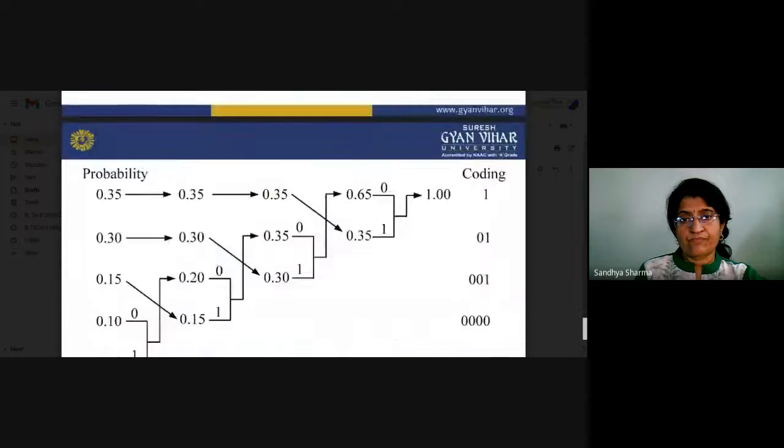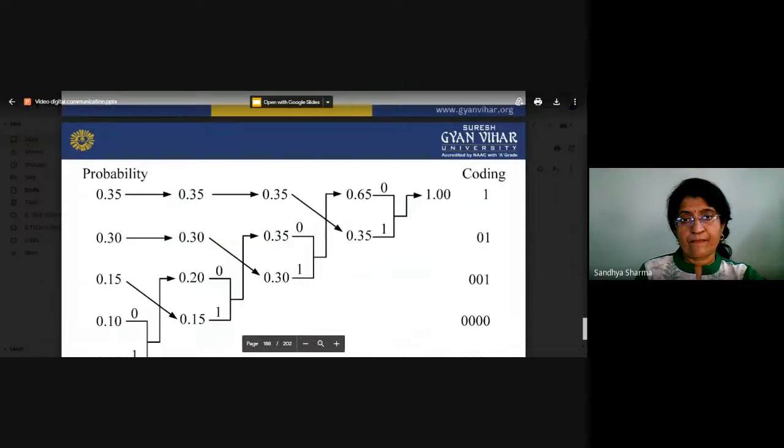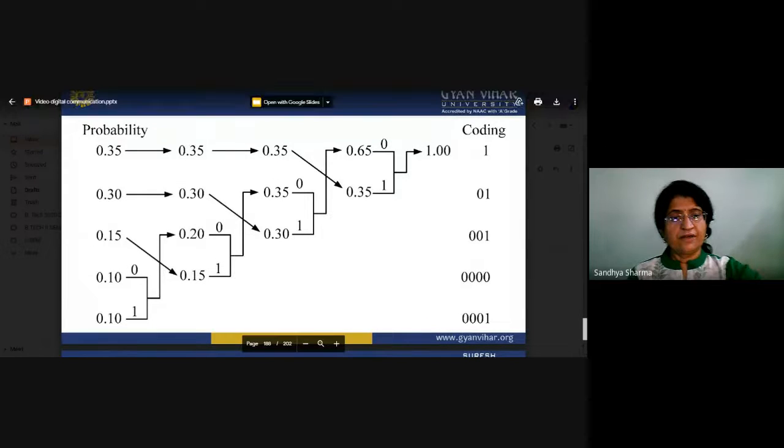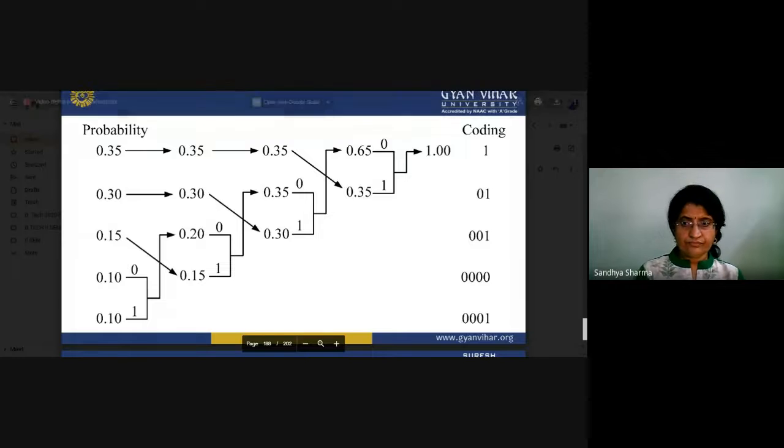We will continue with the next example. It will be even clearer to you. We have to add these two, put the added value in the next column, and maintain the descending order. Again, in the next step we add to 0 and 1, and put this at such a place that it again follows the descending order rule.